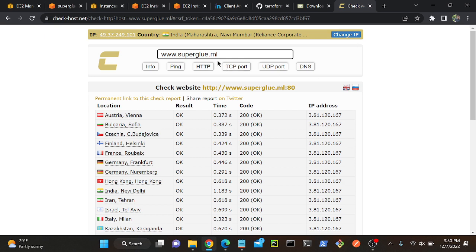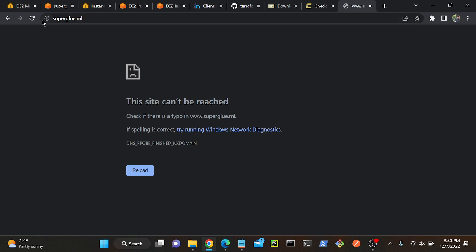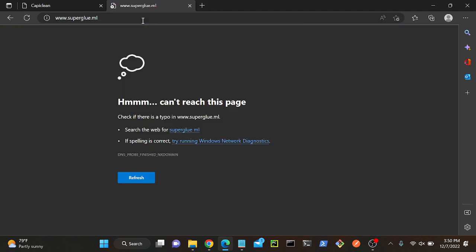Okay, so I'll try to access www.superglue.ml. It will take some time. Okay, it will take 2 to 3 minutes to propagate all over the world. Once it propagates, then after you can try.